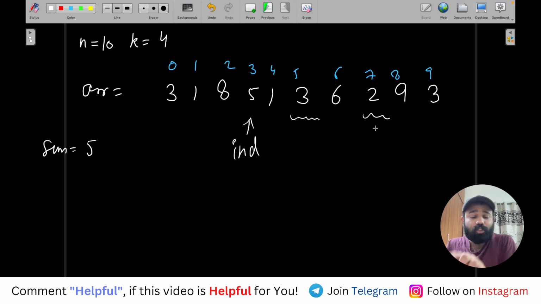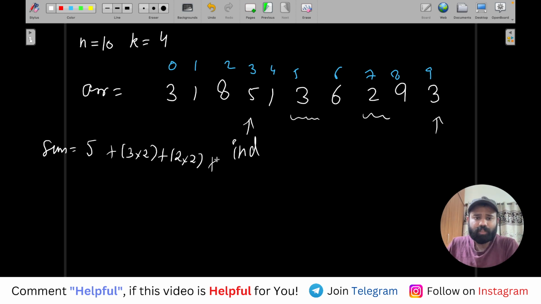So if you have taken these two numbers more, so these two numbers will be added twice, and then one last number you will take more, which will be added just once. This will be your final sum. So means the next k minus 2 numbers will be taken twice, and then the last number will be taken only once. This is what will happen starting from this index number IND.